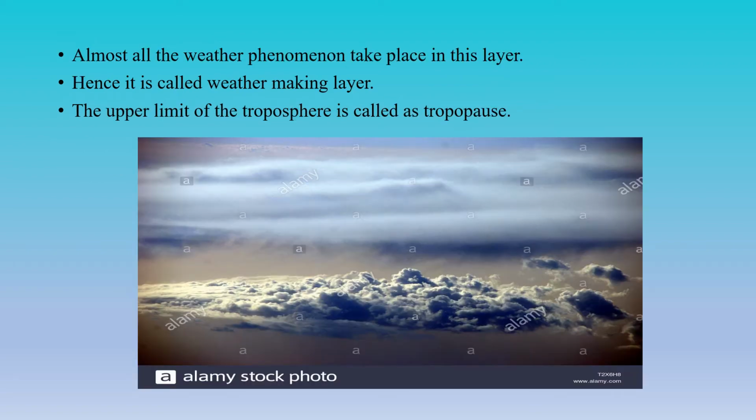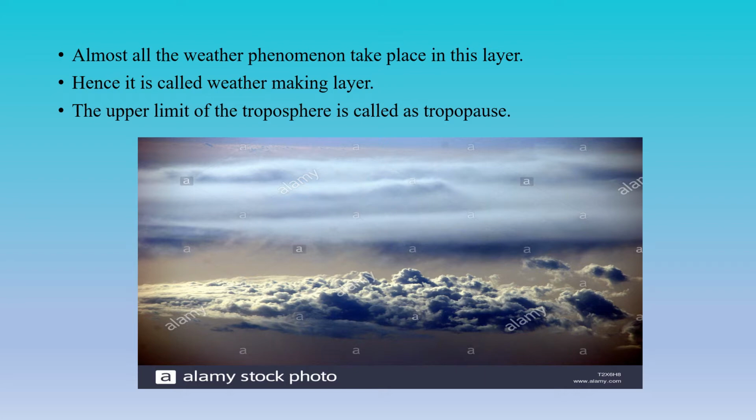Almost all the weather phenomena take place in this layer, hence it is called the weather making layer. The upper limit of the troposphere is called the tropopause. Almost all the weather conditions reported by the meteorological department in the news take place in the troposphere, because the evaporation from the ocean is very frequent in this layer.